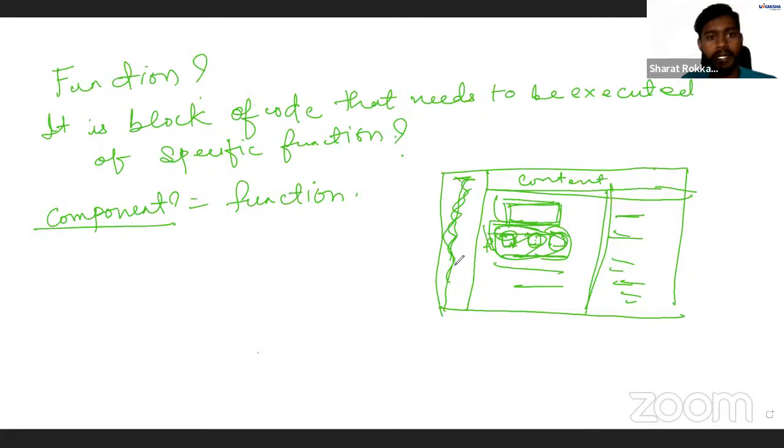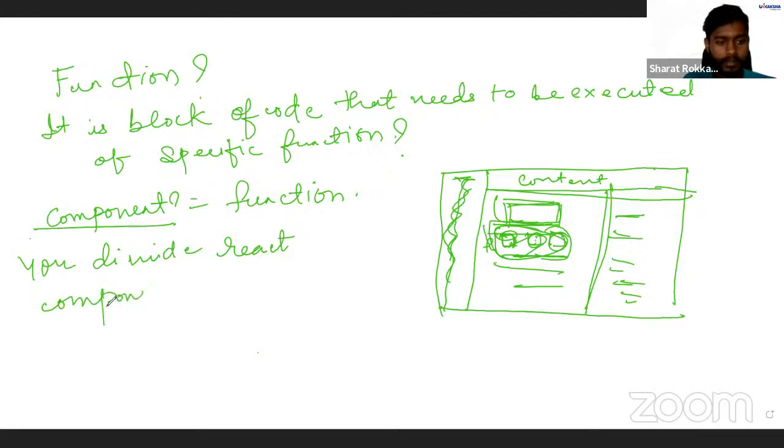So you can divide React components into n number of smaller chunks.